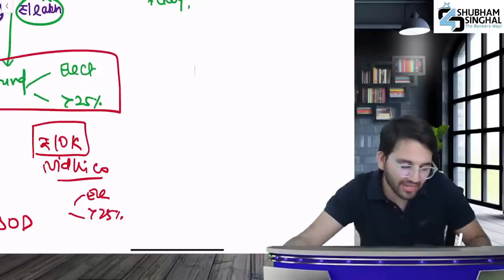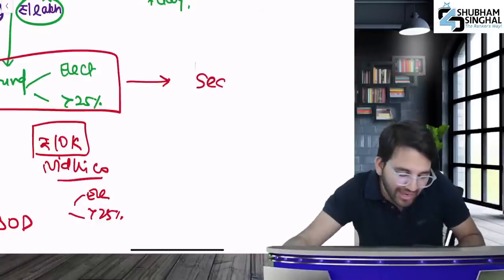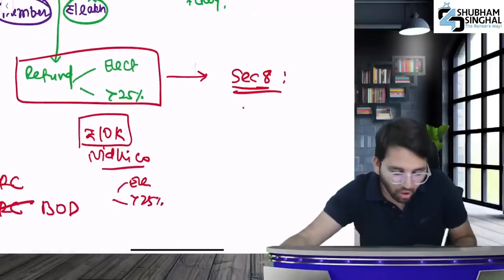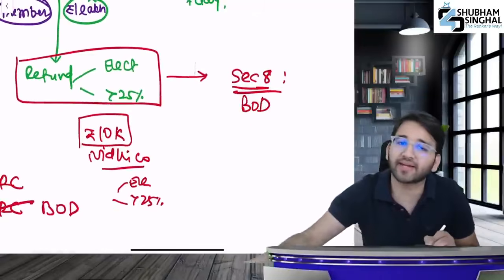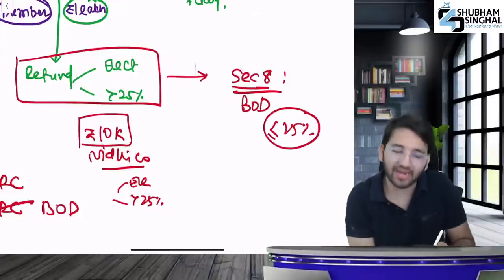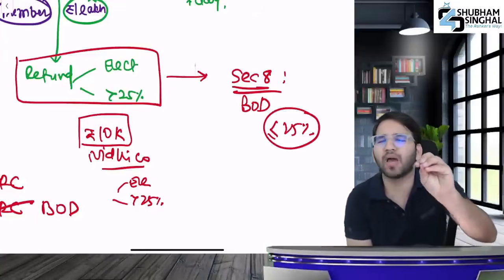Is there any exception? Law is incomplete without exceptions. In a Section 8 company, the board of directors has been given the power. They can refund as per their discretion even if the person gets 25% or less votes. So refund can be done easily without any problem.